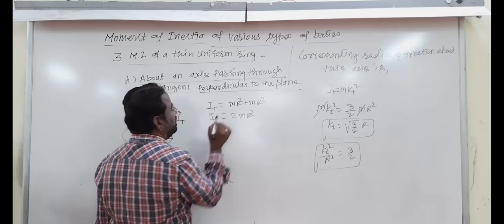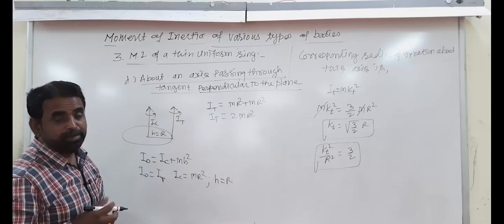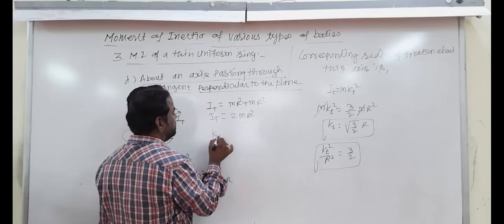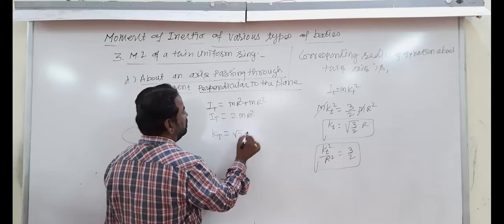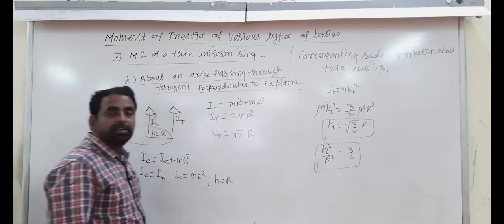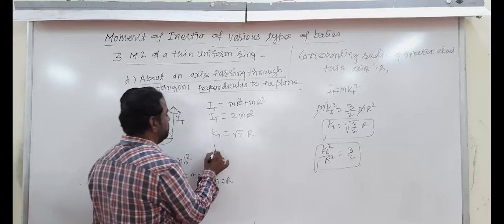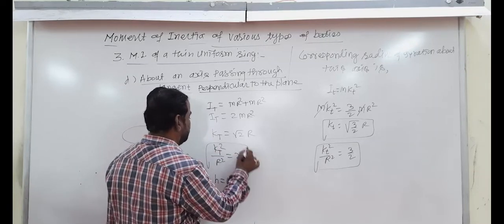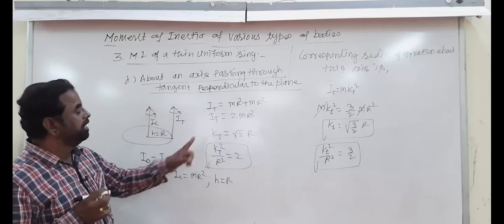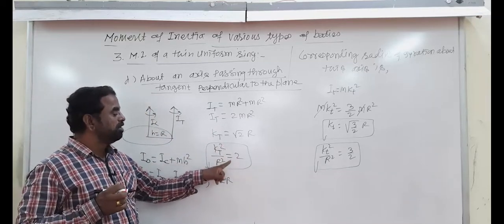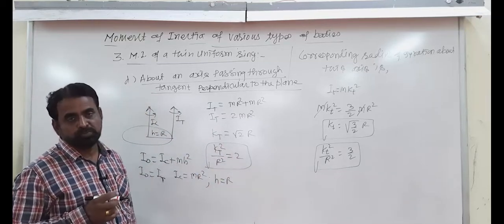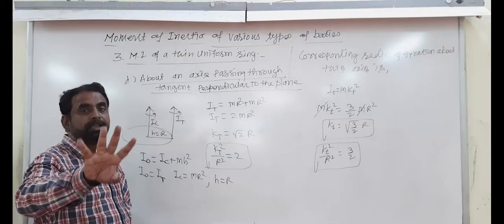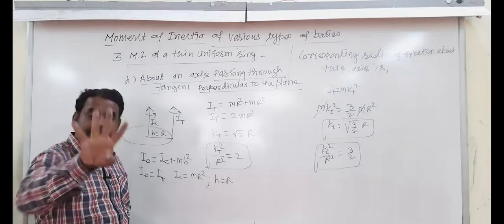I capital T. Corresponding radius of gyration about this axis is kt equal to root 2 times R, and kt square upon r square, the coefficient of mr square, is always 2 here. Now we have learned 4 formulas for a ring.